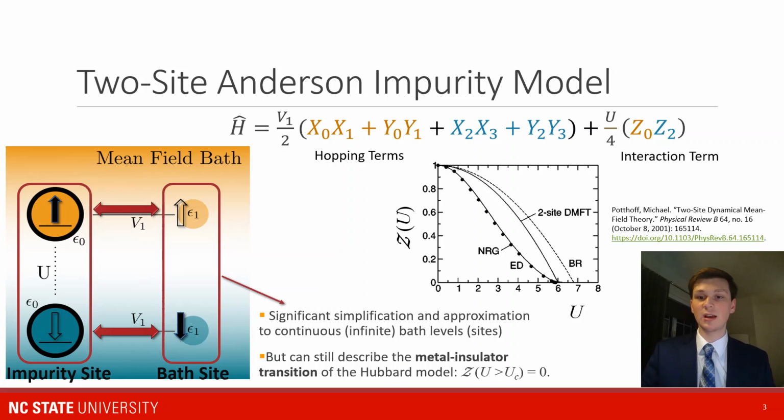As a comparison, using more sophisticated methods, renormalization group and exact diagonalization, for this parameter U, which is the coupling term between interactions, there's a phase transition at U equals 6 that is very well captured by this two-site DMFT system. While the dynamics away from U equals 6 are a little bit different from a more sophisticated method, we can still see some very remarkable physics, which means this is a very interesting system to begin to study. The Hamiltonian is relatively simple. It has some hopping terms which preserve spin and interaction between the impurity sites.